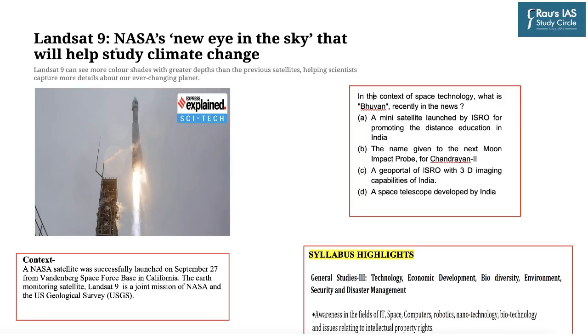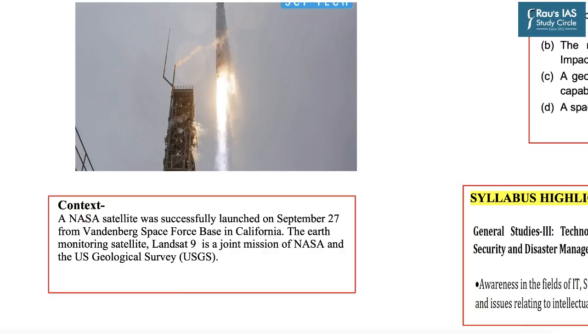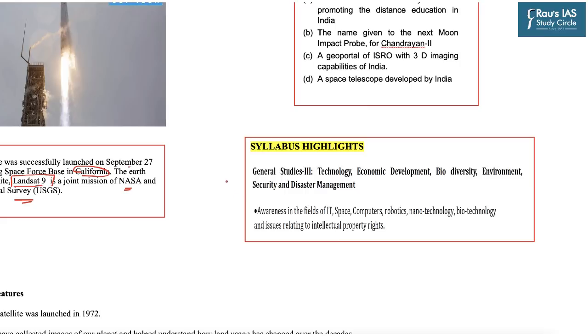Coming to our next topic, the NASA's new eye in the sky that will help study climate change. Now this topic comes from the space sector, and the context of this topic is that a NASA satellite was successfully launched on September 27 from California. The Earth monitoring satellite named Landsat 9 is a joint mission of NASA and US Geological Survey. So this topic falls under our syllabus of General Studies paper 3, under the subsection of technology and the microsection of awareness in the field of space.